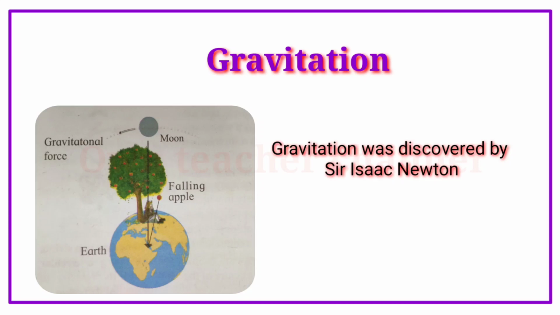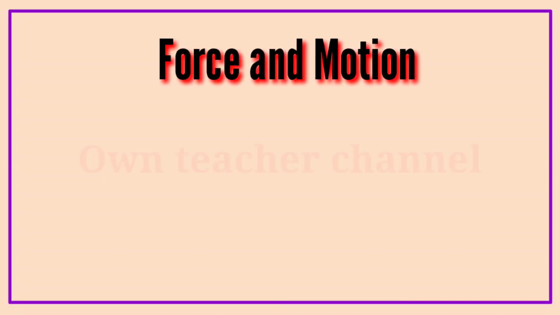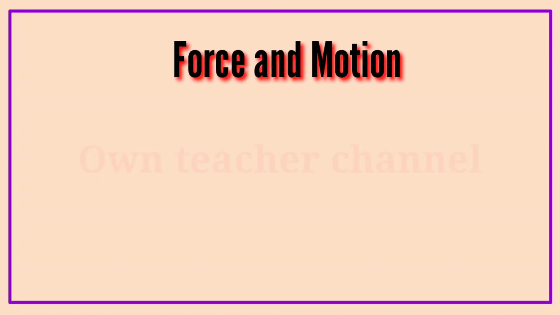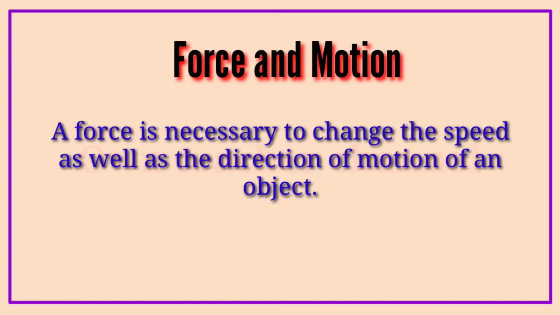Newton thought that if the force of gravitation acts on apples on the tree at different heights from the surface of the earth, can it also act on objects at even greater height, much further away from the earth, for example the moon? Force and motion. A force is necessary to change the speed as well as the direction of motion of an object.